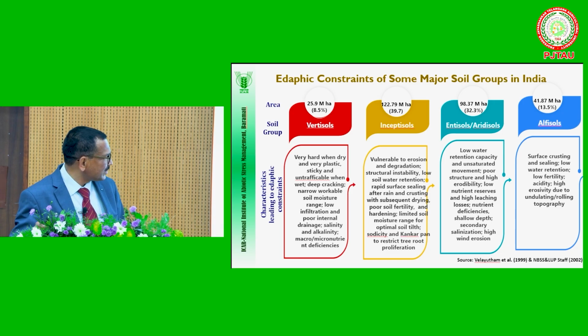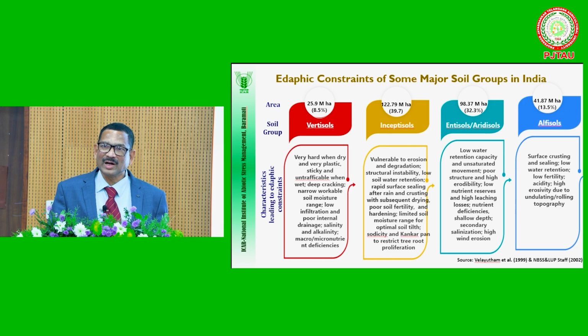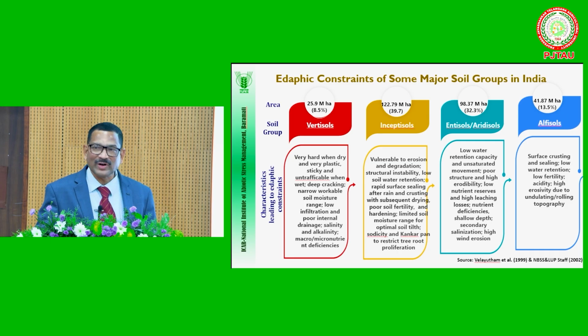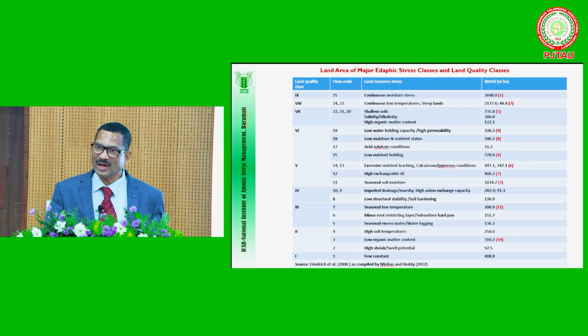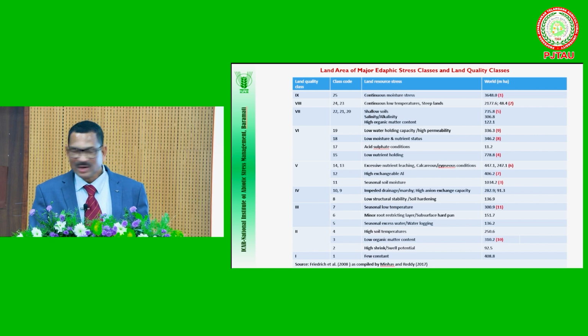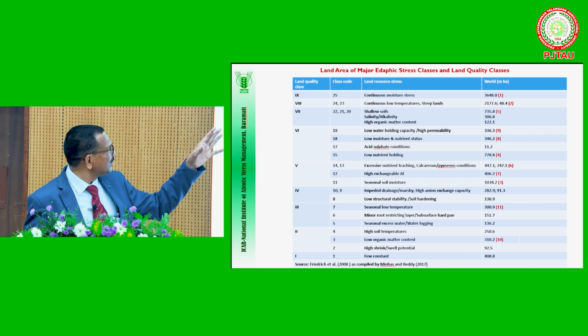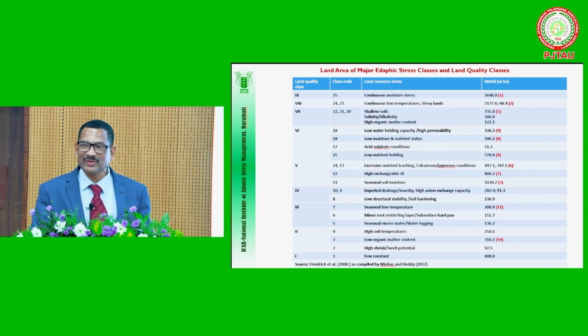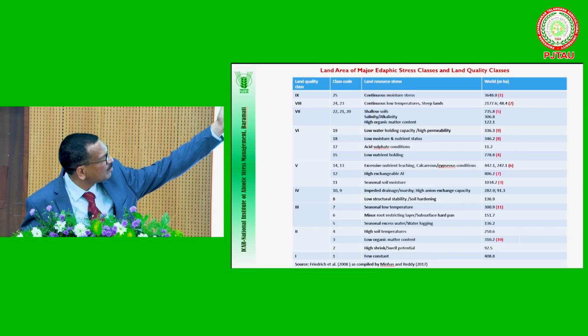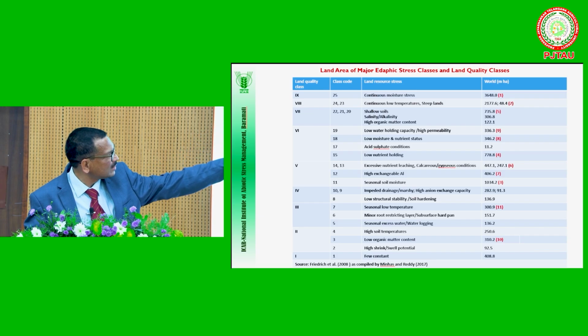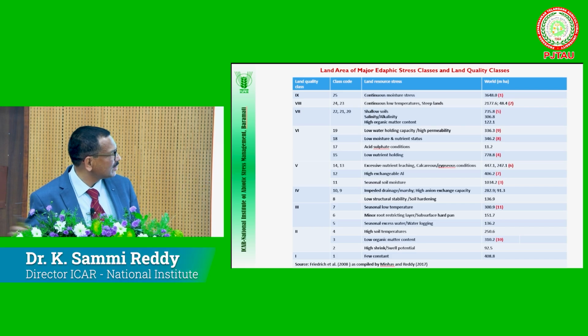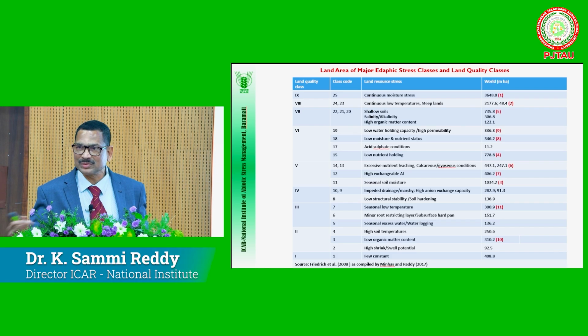Friedrich et al., 2008, have identified almost 25 edaphic stresses globally, and all these 25 edaphic stresses are applicable to India also. They have classified them into 8 classes. The most important edaphic stress is soil moisture stress. This is the number 1 stress, and the ranks are given as 1, 2, 3 like that. You can see afterwards also. I will leave this presentation with the organizers, so they can circulate it, there is no problem.